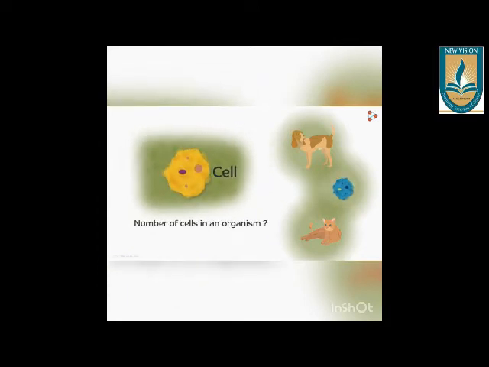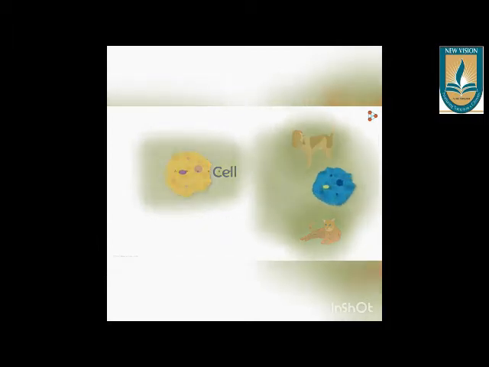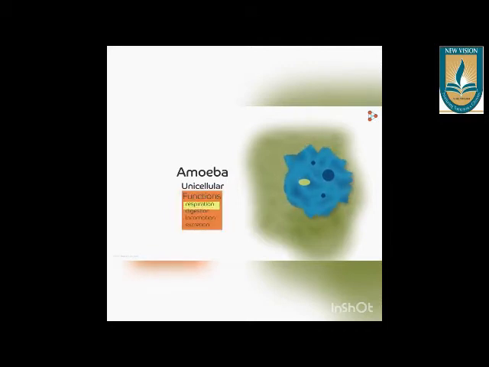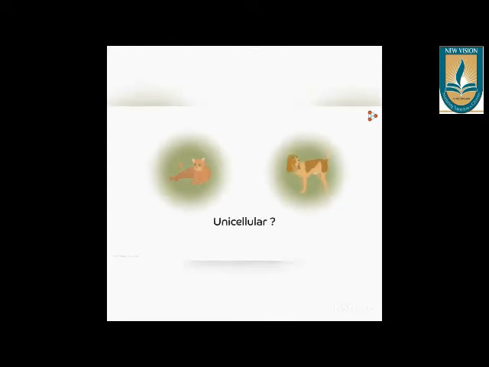And do you know about the number of cells present in an organism? There are organisms which are made up of a single cell, like amoeba. Amoeba is a unicellular organism. Its body is made up of a single cell, and all the activities that have to take place inside the unicellular organism are performed by that single cell. For example, respiration, digestion, locomotion and excretion. All functions are performed by this single cell.